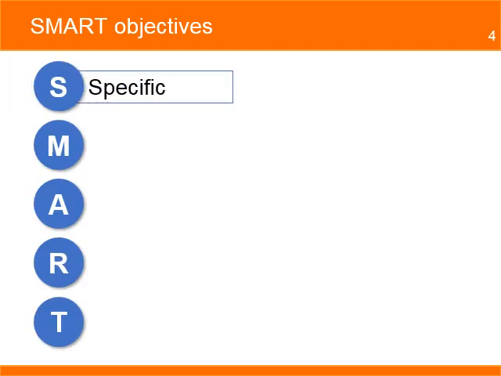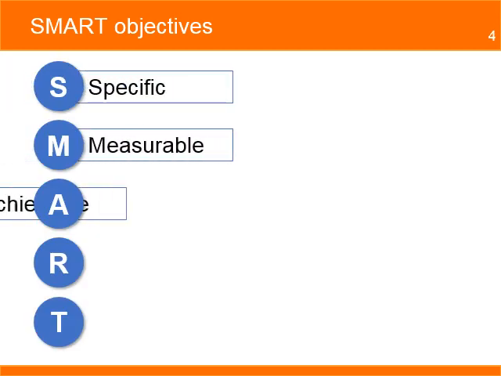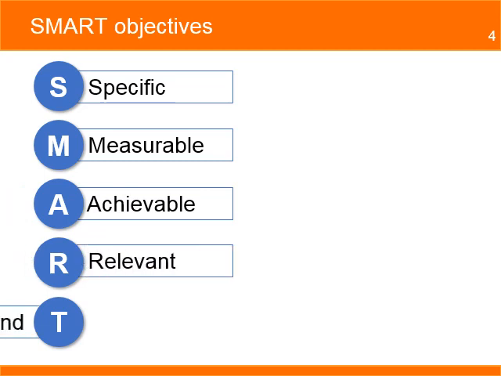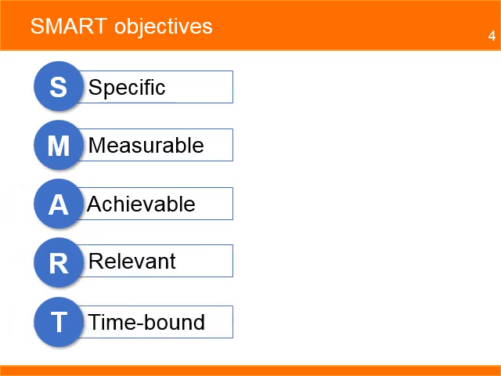One method to avoid this problem is to ensure your project objectives are SMART. SMART is an acronym for specific, measurable, achievable, relevant, and time-bound. By following this simple rule of thumb, you can avoid the problems that can happen when the project objective is not clear and well-defined.